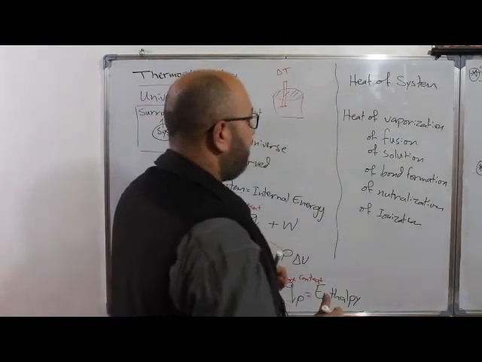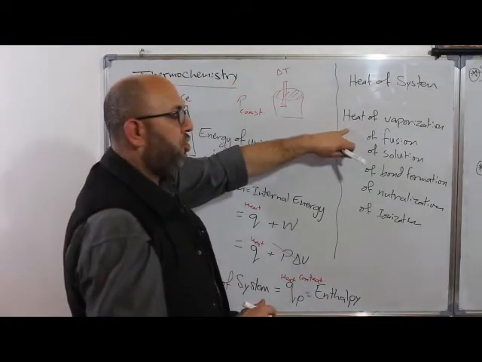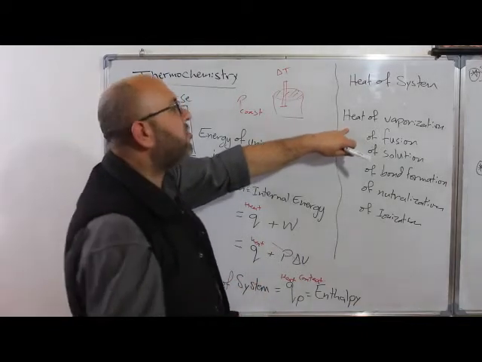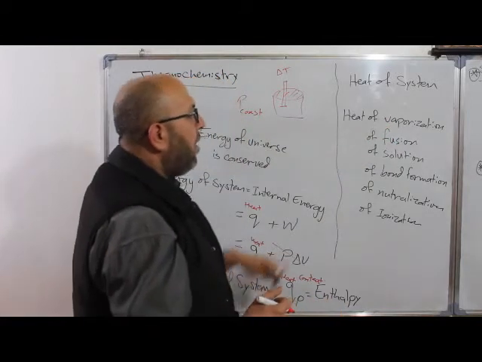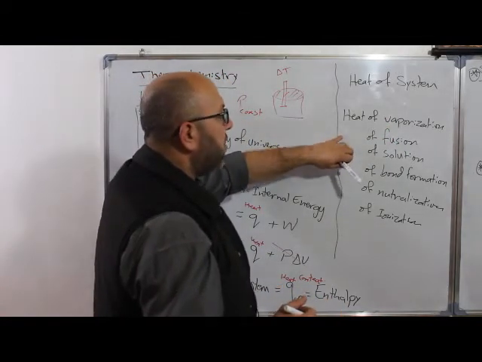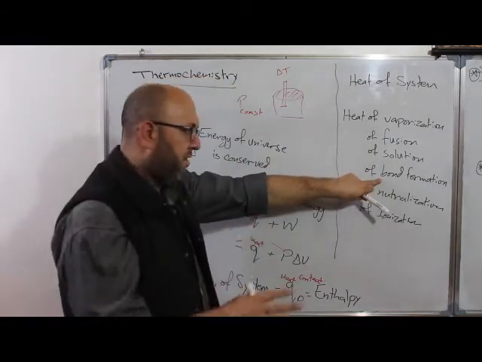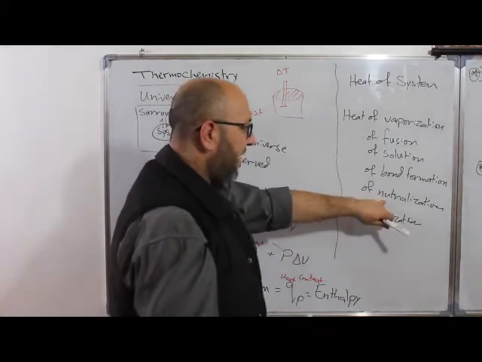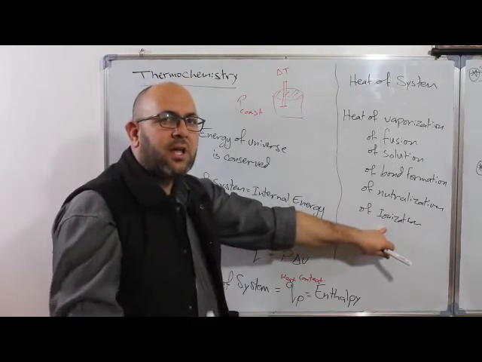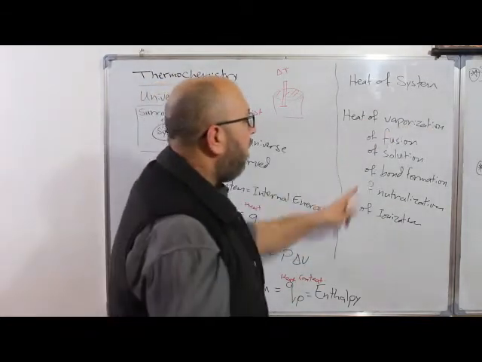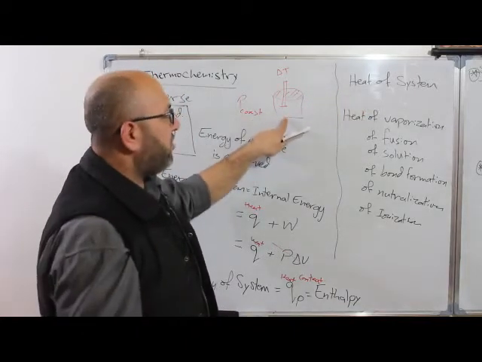It could be measured within all processes or reactions, during all kinds of changes: enthalpy of vaporization, fusion, solution, bond formation or dissociation, neutralization in acid-base reactions, ionization energy when one electron is removed. So within all reactions and processes, the enthalpy can be measured.